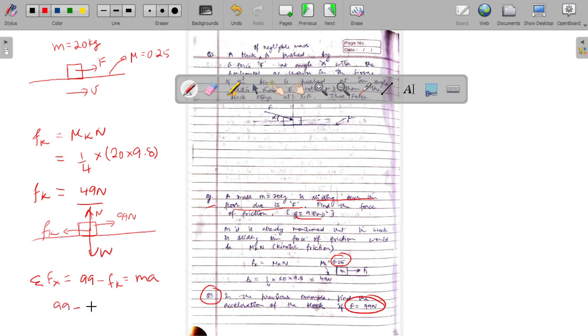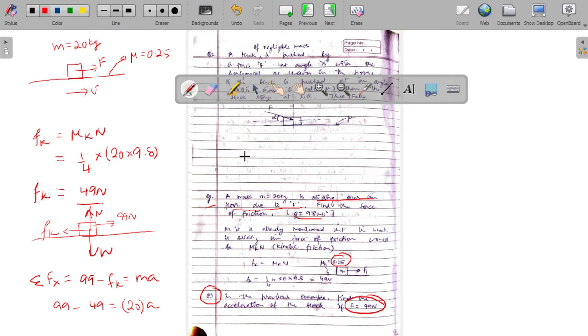The force of kinetic friction is equal to 49 newtons, which we have calculated already. It won't depend upon the force which we are applying on the block. This force can be how high and can be how low. As long as the block is moving, the force of kinetic friction is going to be mu k N, which is 49 newton, is equal to mass of the block, which is 20, times acceleration of the block.